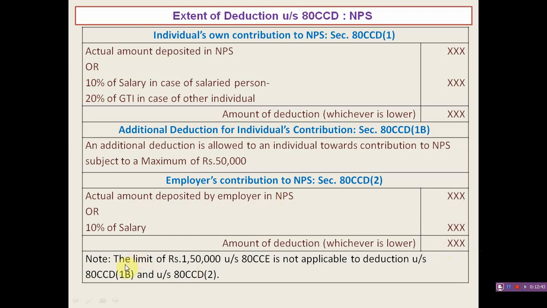The important note here is that, as already clarified in the previous slide, under section 80CCE the maximum limit of deduction is not applicable to these two sections. The limit of 1,50,000 under section 80CCE is not applicable to these two sections. We will have an example on this.